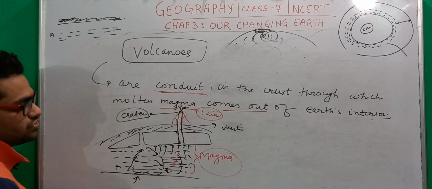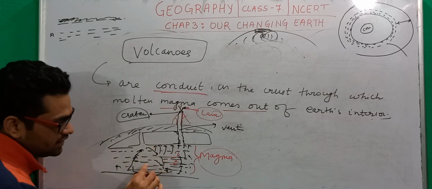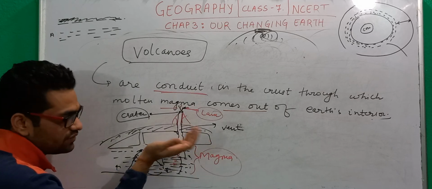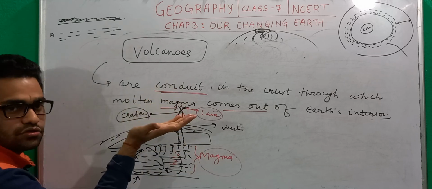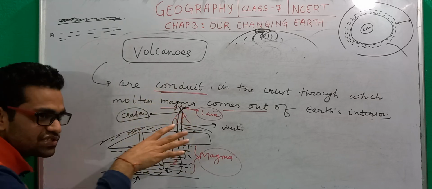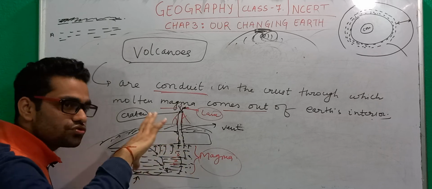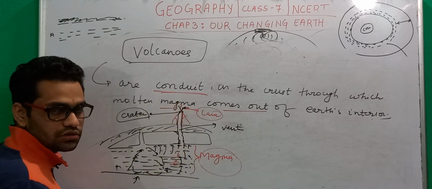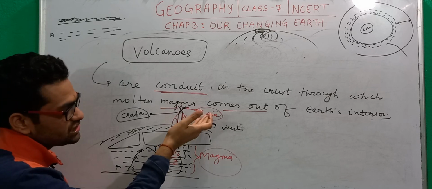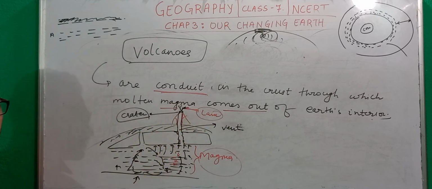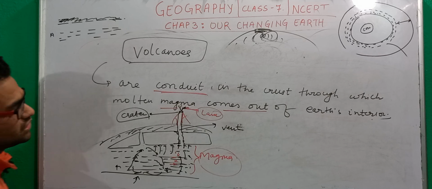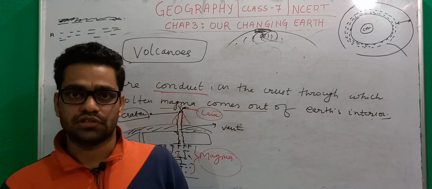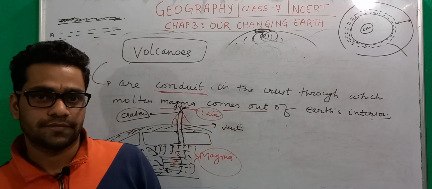volcano occurs. So here is magma that is lying, and it always has a tendency to hit this lithospheric plate. Whenever it gets a lithospheric plate that is not strong enough to oppose its movement, it simply comes out onto the Earth's surface, and that we see as lava, and that is called a volcano. So these are the two basic sudden movements that we have to study: volcano and earthquake.